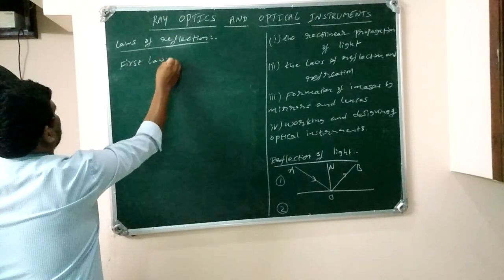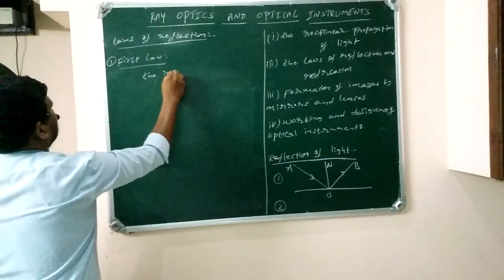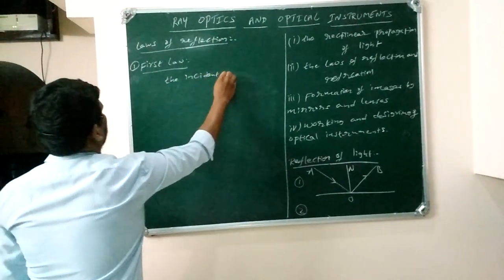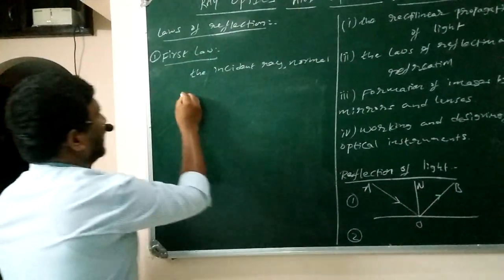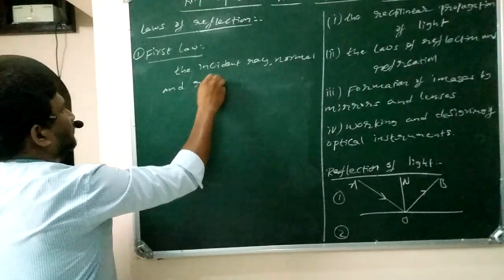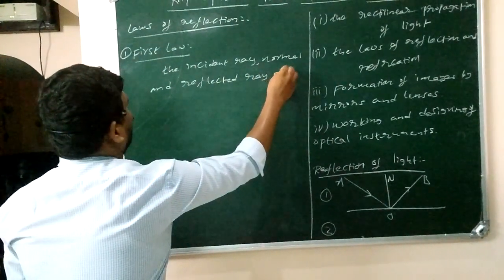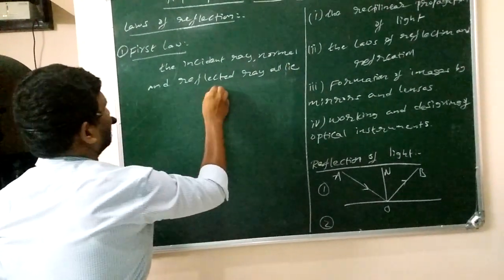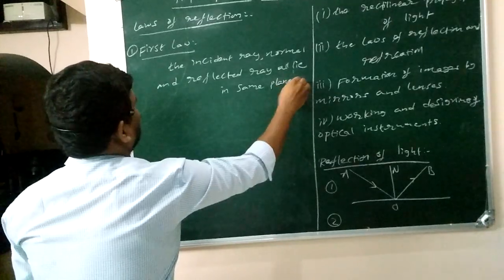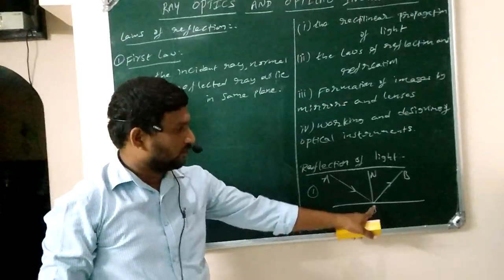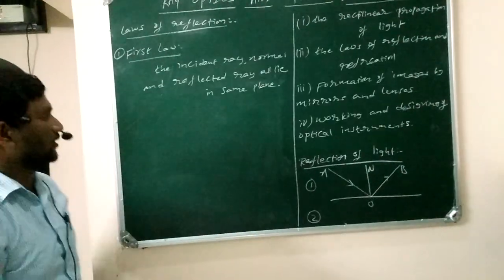The first law is the incident ray, normal and reflected ray all lie in the same plane. Here the incident ray AO, reflected ray OB, and normal ON all lie in the same plane.